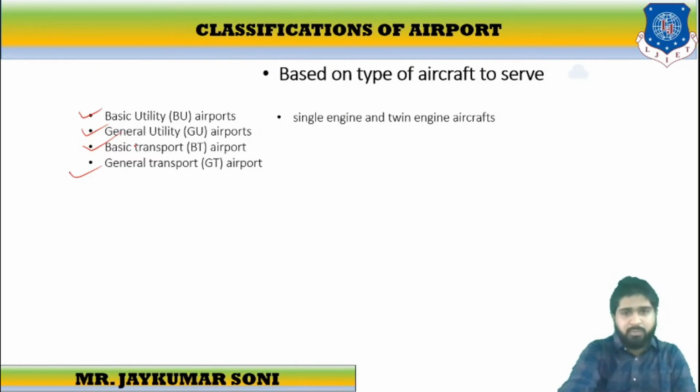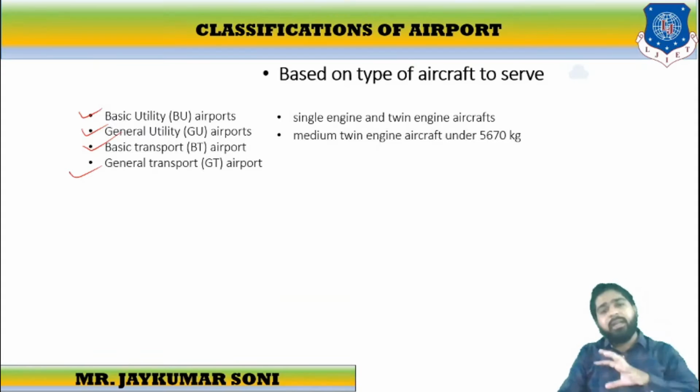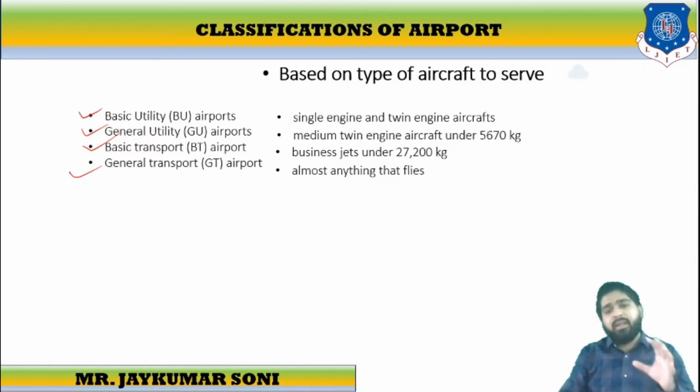BU is for single engine or twin engine aircraft. GU is for twin engine aircraft under the weight of 5,670 kg. BT airport has business jets under 7,200 kg, and GT means it covers almost anything that flies.